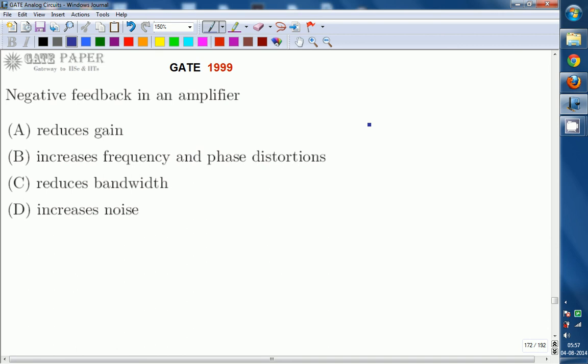Hello, we are discussing GATE 1999 ECE paper and the question is related to analog circuits. Negative feedback in an amplifier: A. Reduces gain. B. Increases frequency and phase distortions. C. Reduces bandwidth. D. Increases noise. The right answer for this question is A.